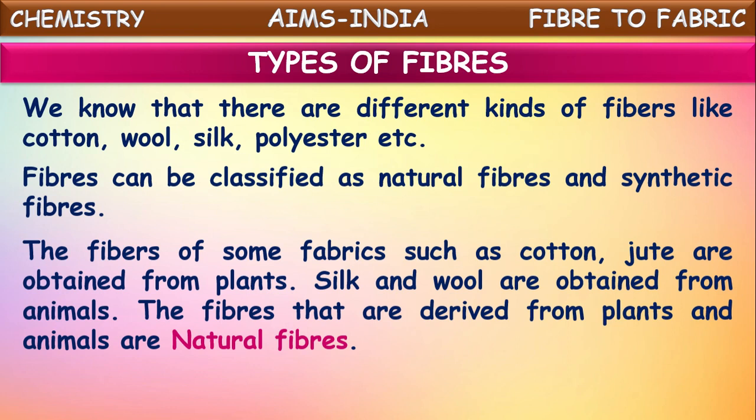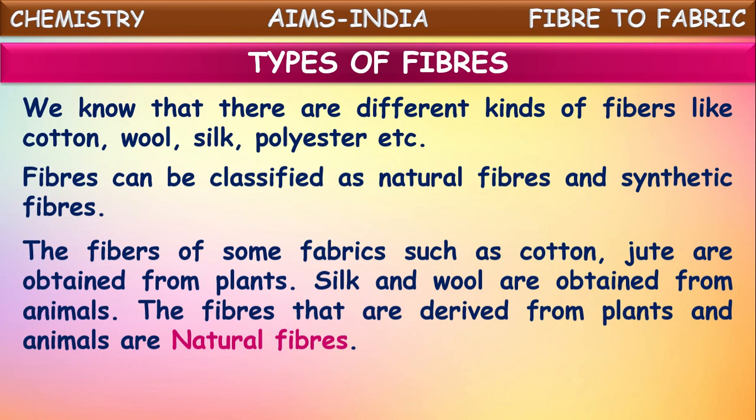We know cotton is obtained from cotton plants, jute is obtained from the bark of jute plants. So these two are obtained from plants. Some other fibers like silk are collected from silkworms, and wool is obtained from the hair of sheep and yak. In this way, silk and wool are obtained from animals.